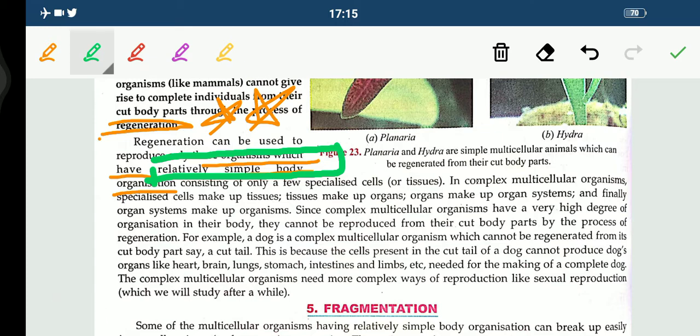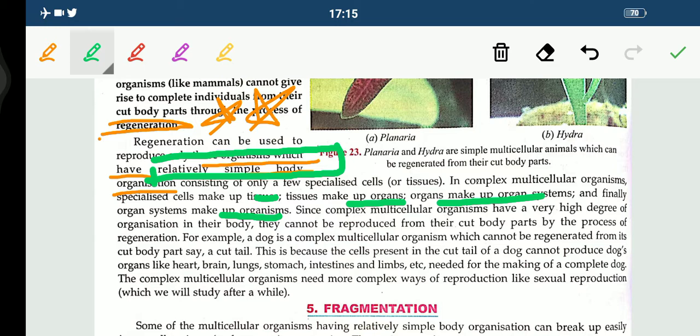We have specialized cells which make up the tissue, tissue makes up the organ, organ makes up the organ system, and finally the organ system makes up the organism. So we are a complex level of multicellular organism, students, with a high degree of organization in our body. So we cannot reproduce from our cut body parts. Like if our hand gets cut accidentally, can it be regenerated? No, it cannot be regenerated.